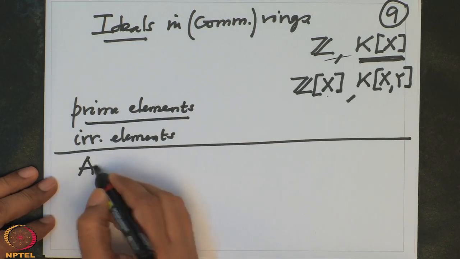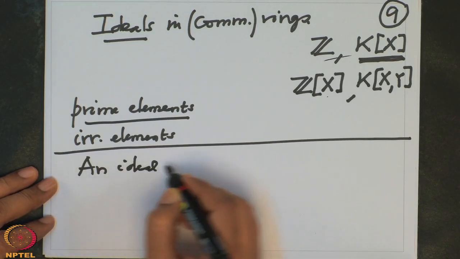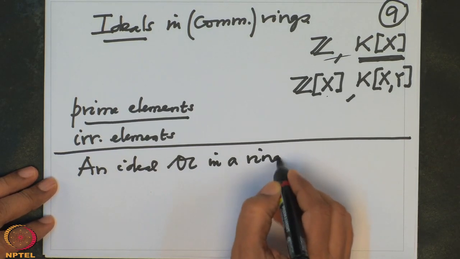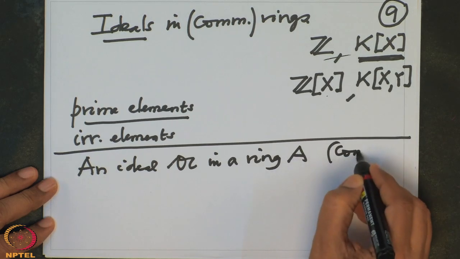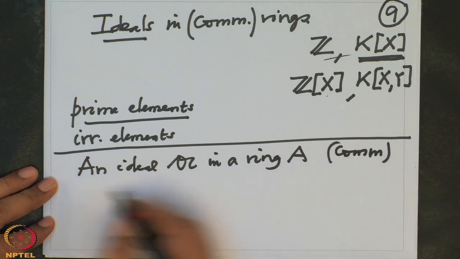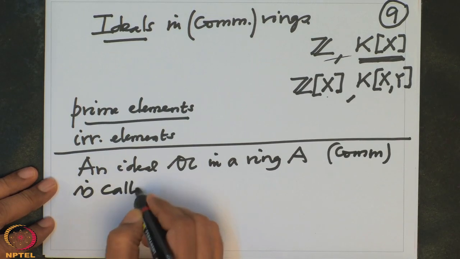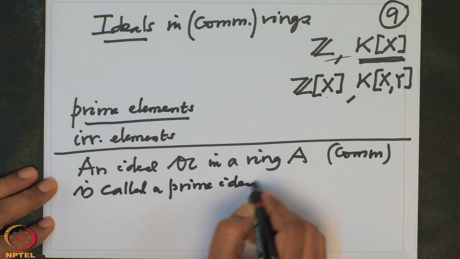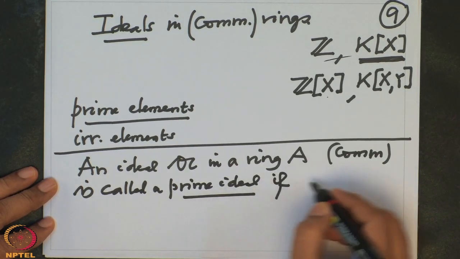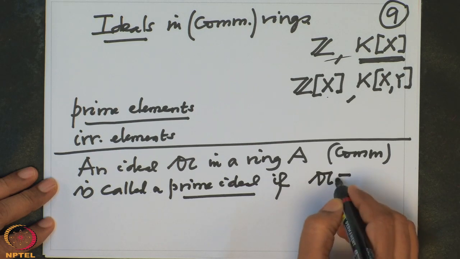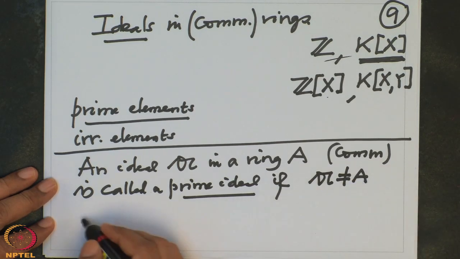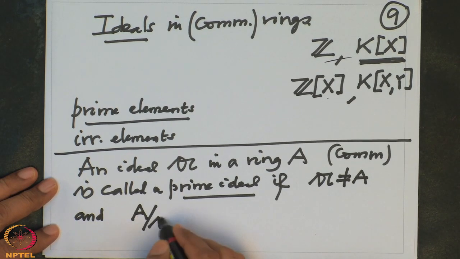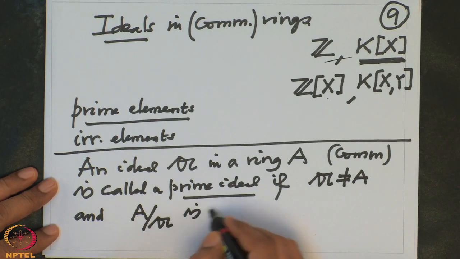So, an ideal A in a ring, in an arbitrary commutative ring always, is called a prime ideal if, first of all, the ideal A should not be the whole ring, and modulo A, that means the residue class ring modulo A, is an integral domain.